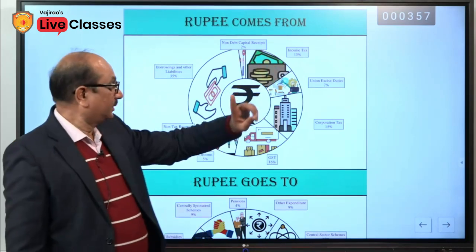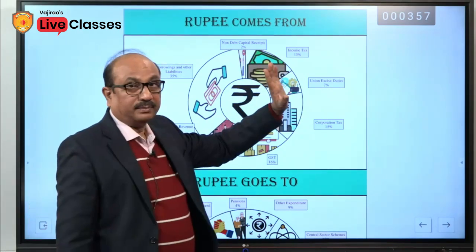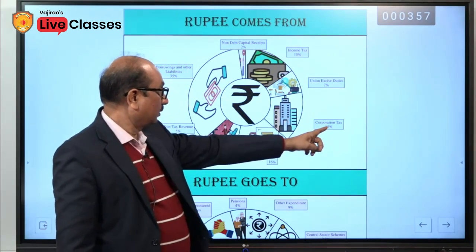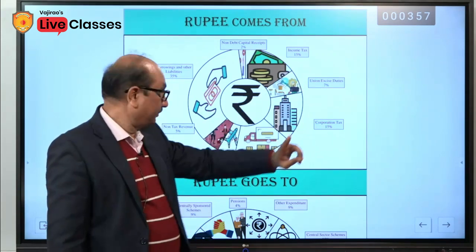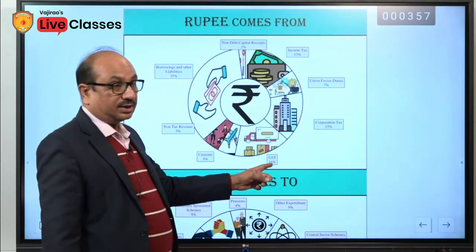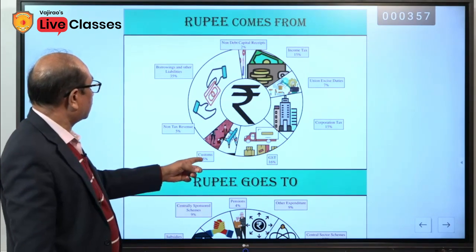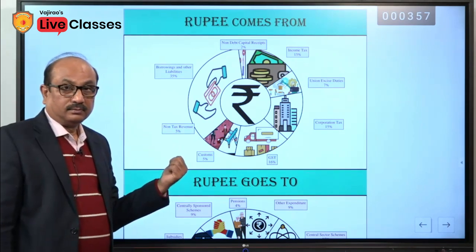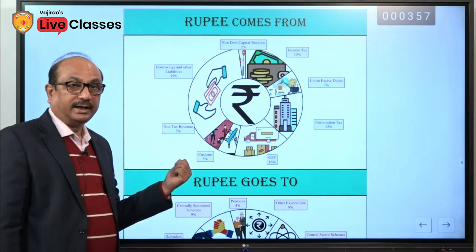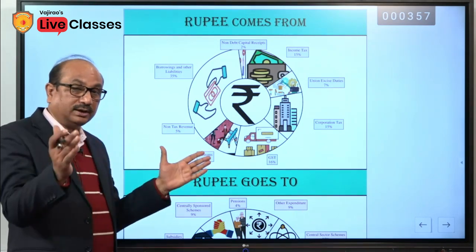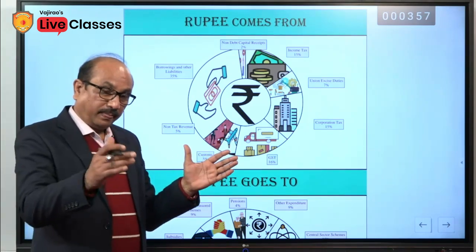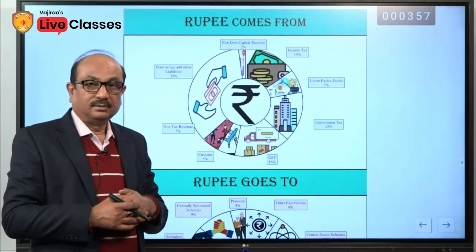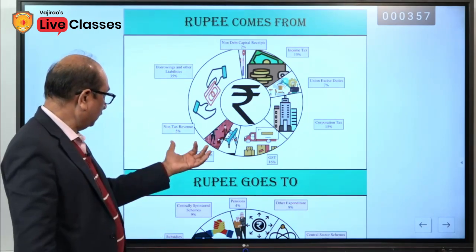Income tax 15%, union excise duty 7%, corporation tax, corporate tax 15%, corporate tax and income tax both are same. GST alone 16%, customs 5%, non-tax revenue 5%. Non-tax revenue means, if you could recall the chart, interest payment, dividend from the government companies, profit from the government companies, these are called non-tax revenue.